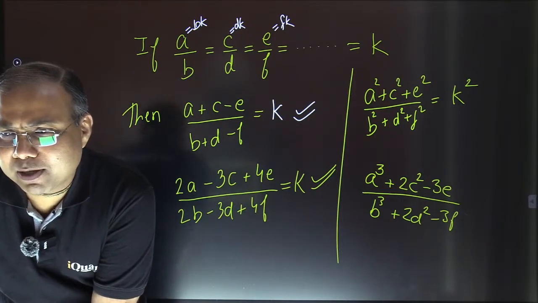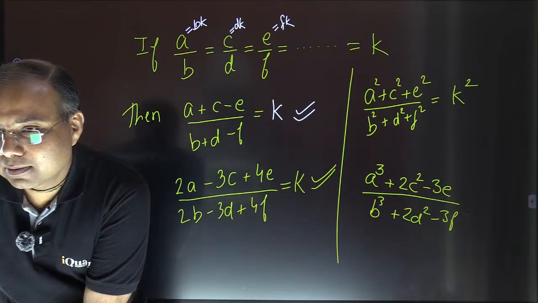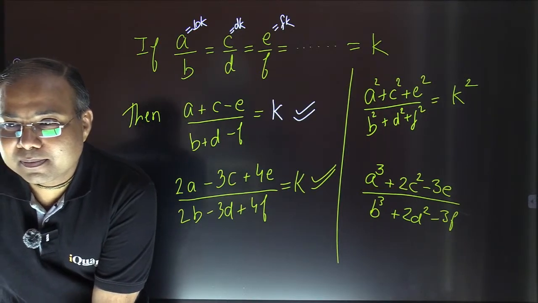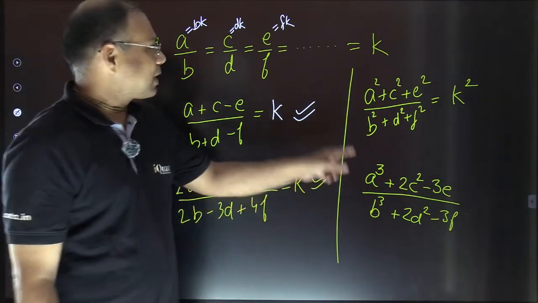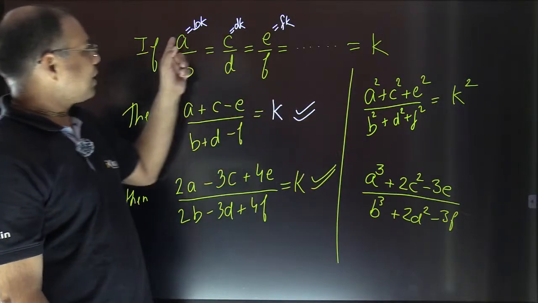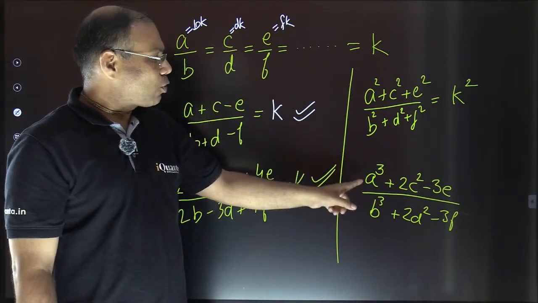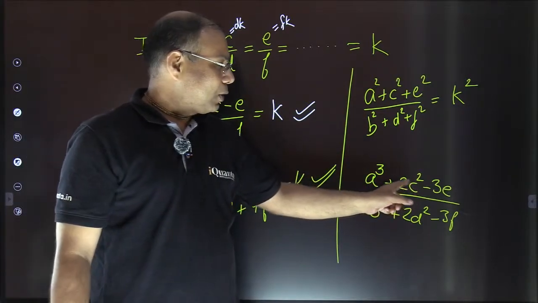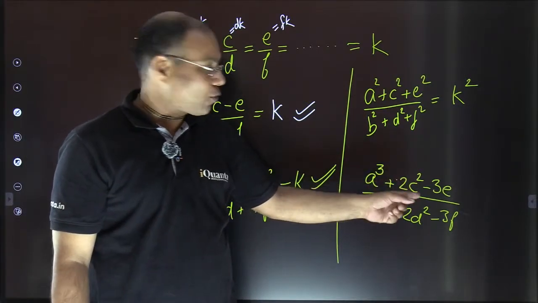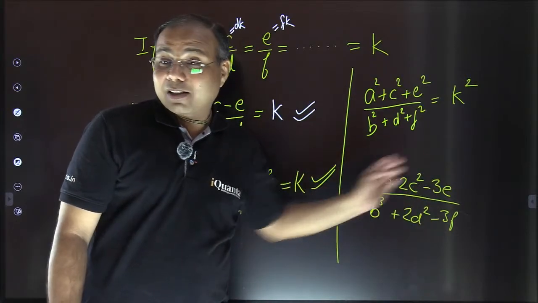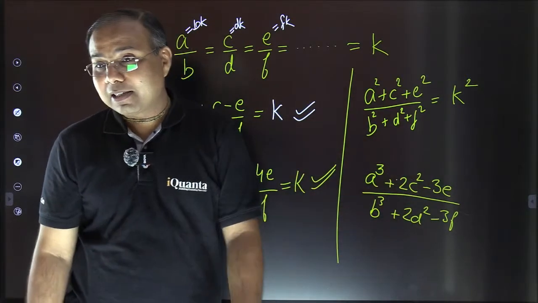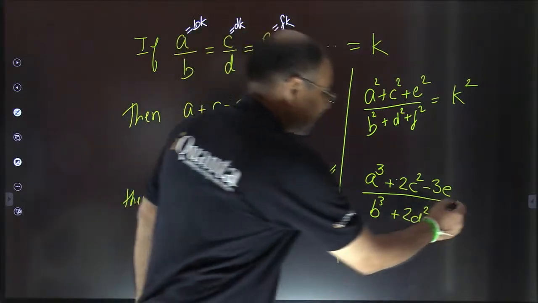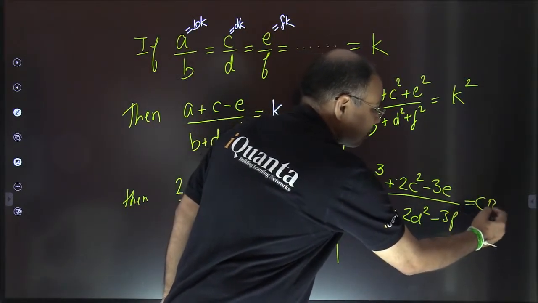Why do you guess, Sparsh? You can solve it, no? You can verify. See, as I just mentioned, you just put the same values. If I put A equal to BK, it is going to be B cube K cube, right? Same way, this is 2 times D square K square. And nothing can be common, nothing would be cancelled, right? So the answer in this case is cannot be determined.